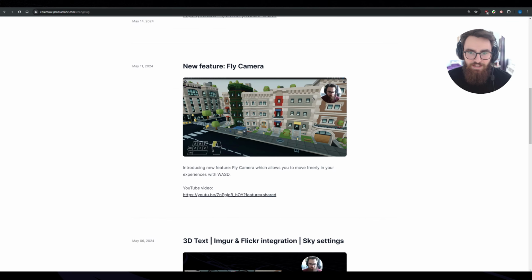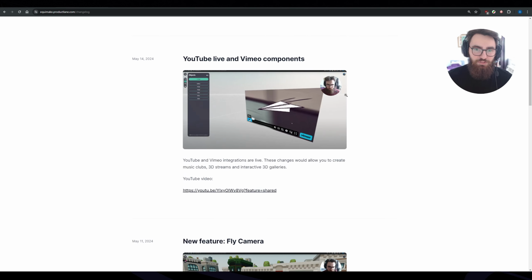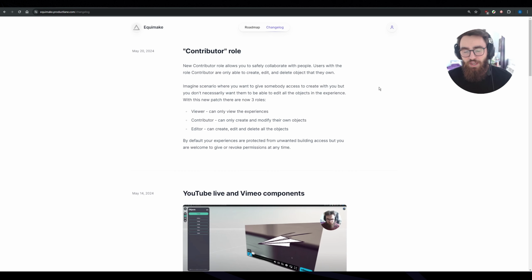And then I added a fly camera so you could fly in your experiences with WASD keys. And I also introduced YouTube, Live, and Vimeo components, which allow you to embed videos inside your experiences. And today I'm happy to announce that I introduced a new role called contributor.